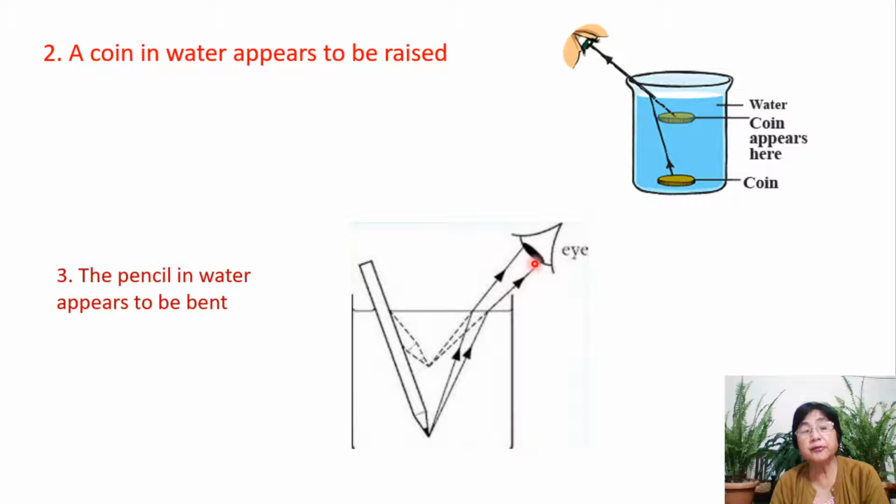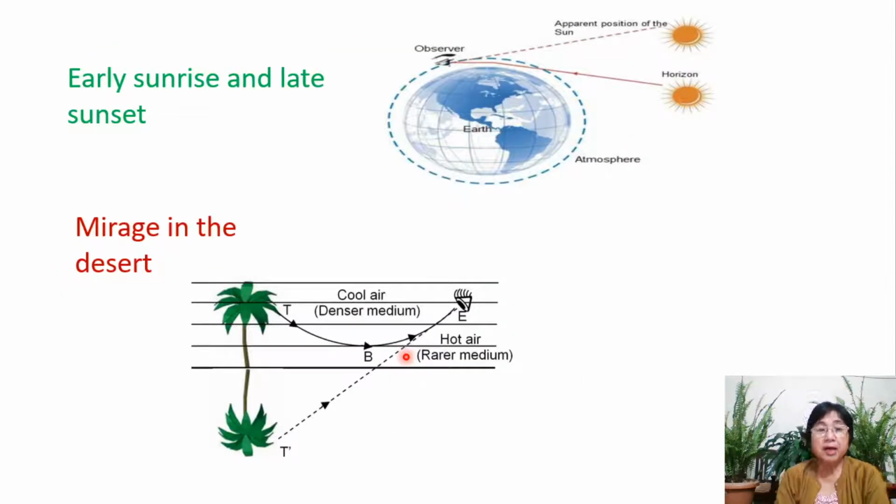Because of refraction of light. When you observe it from the rarer medium, you will find that a pencil appears to be bent and short. Then we have another example of the applications of this phenomenon, which we call refraction.